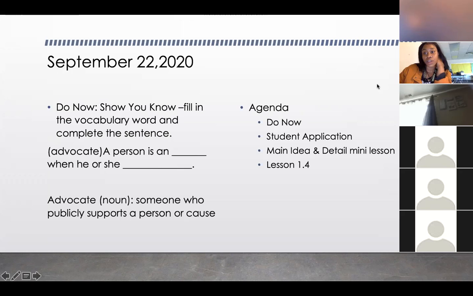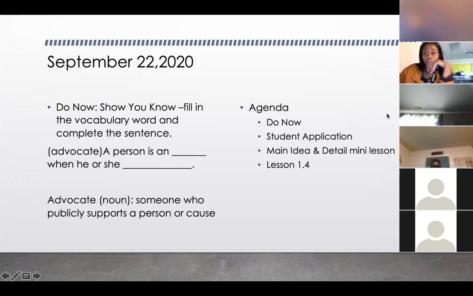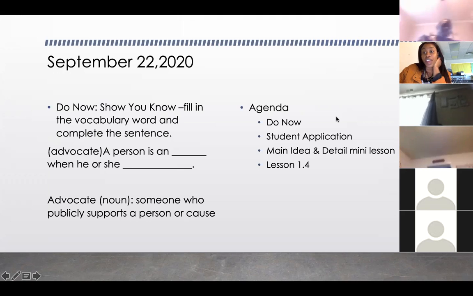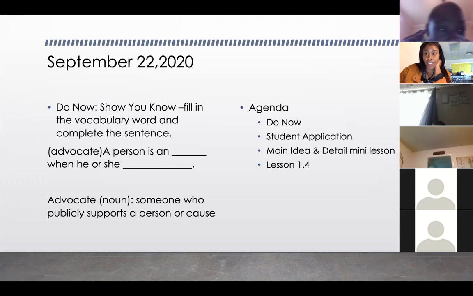Just a reminder, if your camera is not on, if it is on and I can't see you, then you need to make sure that you fix that so we can have some type of eye contact, so I know that you're there and I'm not just talking to a black screen.